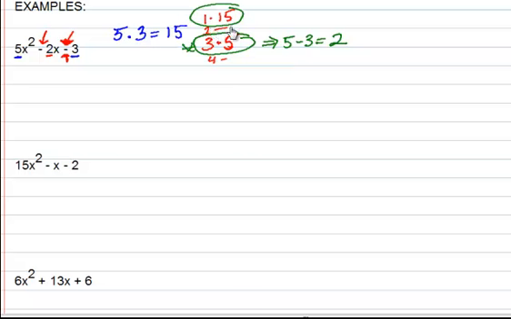So now again we rewrite and we have 5x squared, and we take the end, which is minus 3, and now we're going to replace that with 5x and 3x. So we've got 5x and 3x. Now again, with the signs, we see that they're different.